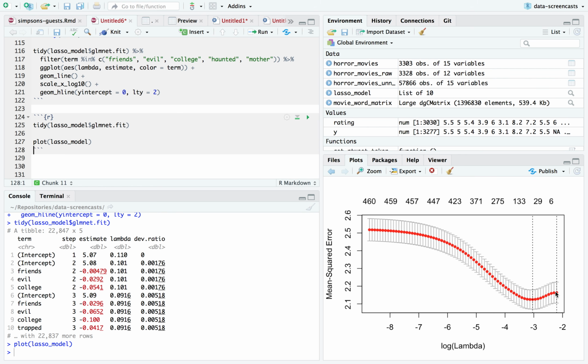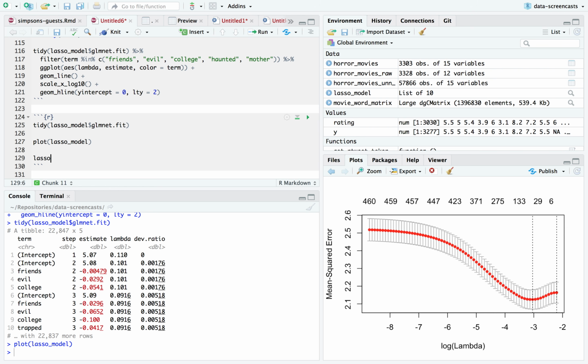So this is a sign that if we used a linear model to predict a rating based on the words in our plots, we would have overfit tremendously. Up here shows how many non-zero terms are included. We could have fit 460 words all getting these terms, and they would have ended up being a much worse model when done in a cross-validation than no model at all. So that's how we learn how this works.